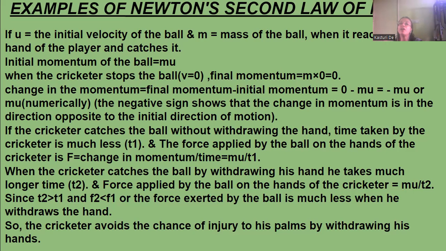Now, when the cricketer catches the ball by withdrawing his hand, he takes a much longer time, say T2. Then the force applied by the ball on the hands of the cricketer will be mu by T2.